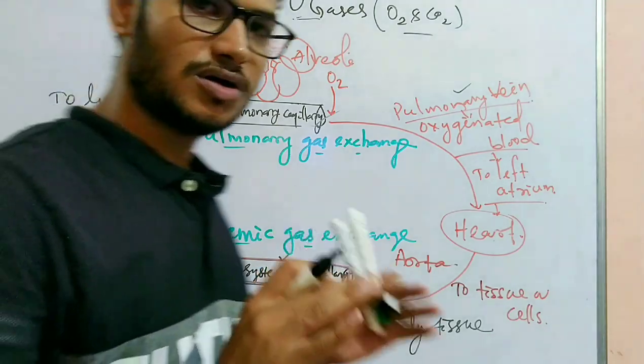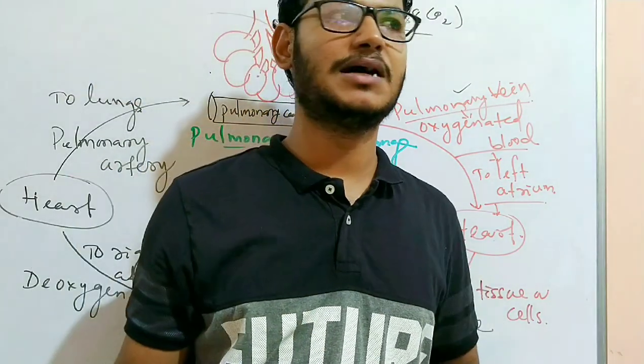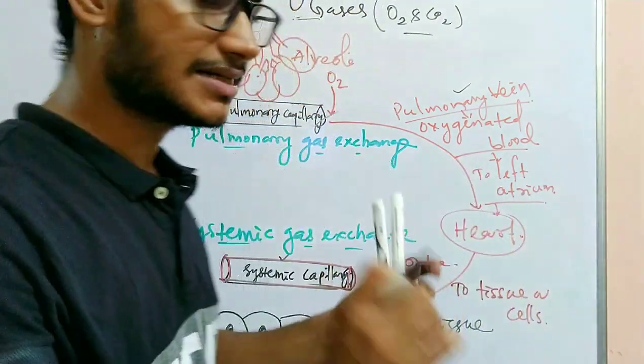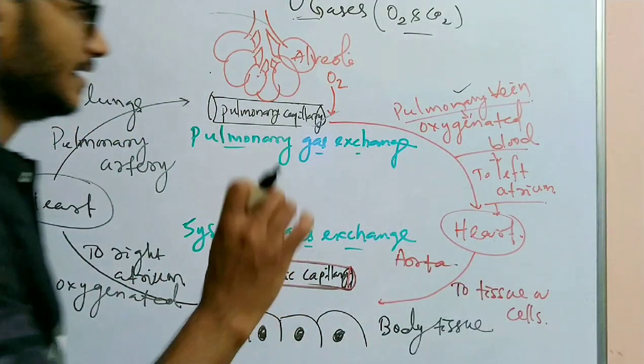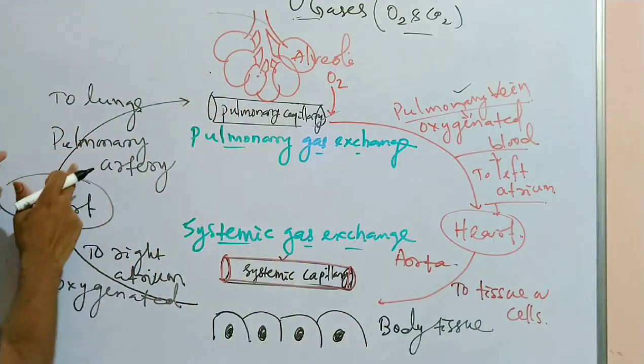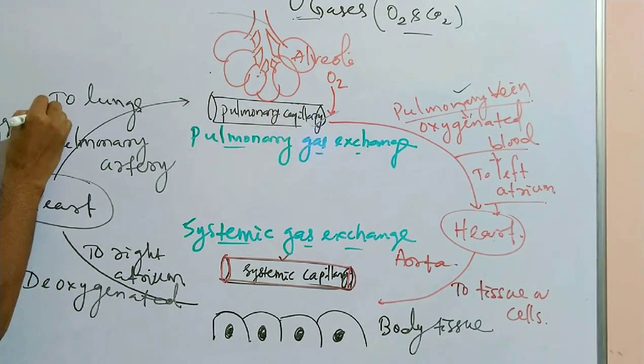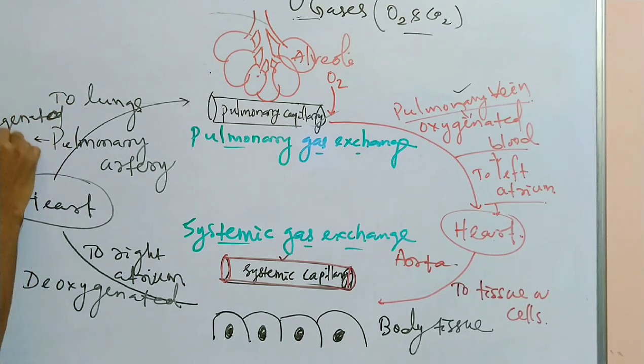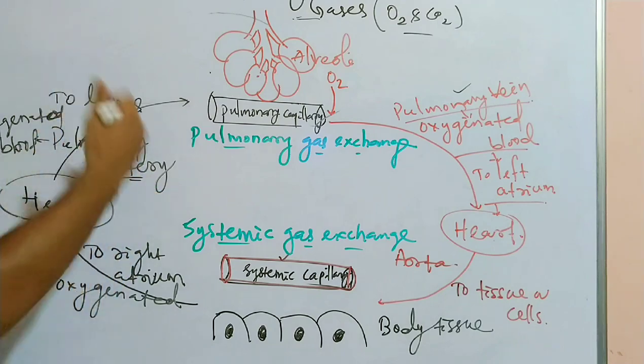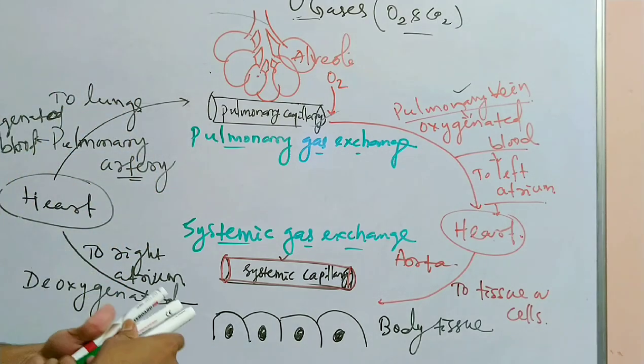We know that all arteries carry oxygenated blood and all veins carry deoxygenated blood, except the pulmonary artery, which always carries deoxygenated blood, whereas all other arteries carry oxygenated or pure blood.